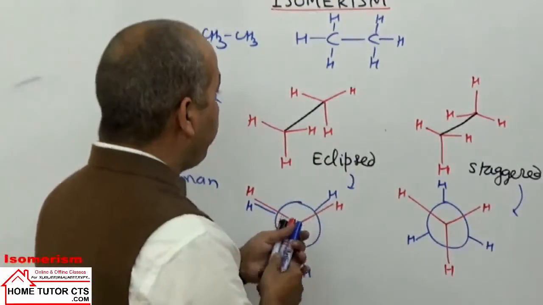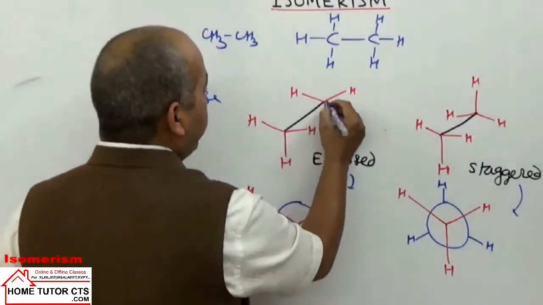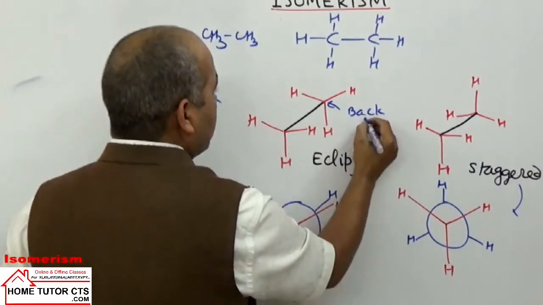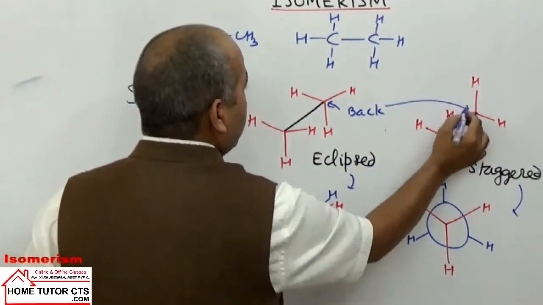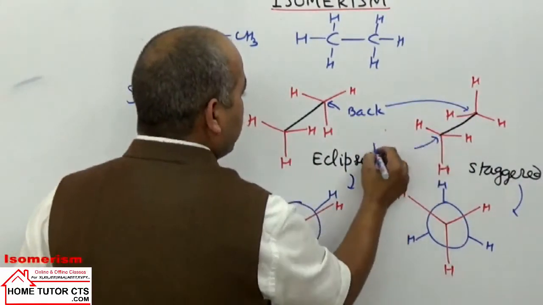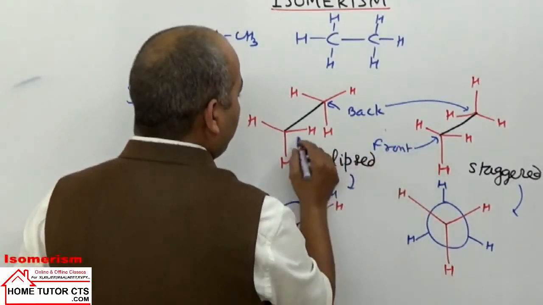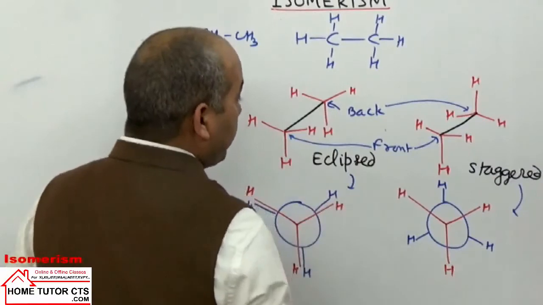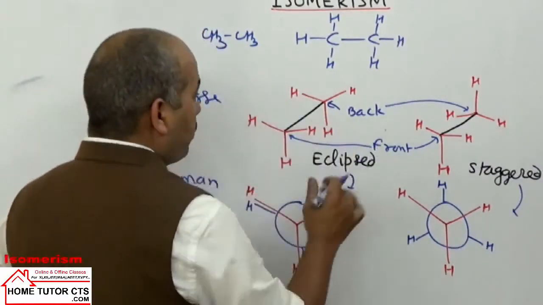The group at front carbon will cover the group at back carbon completely. If I take which is front and back carbon, in this case it is taken as back carbon and it is taken as front carbon. I am writing front for front carbon, back for the back carbon. If you take it, that is in the Sawhorse conformation.